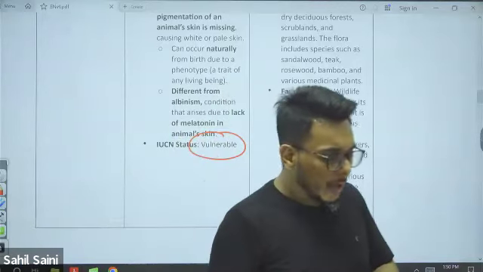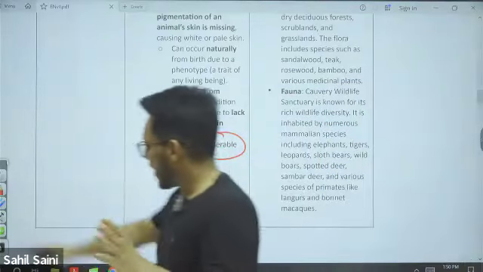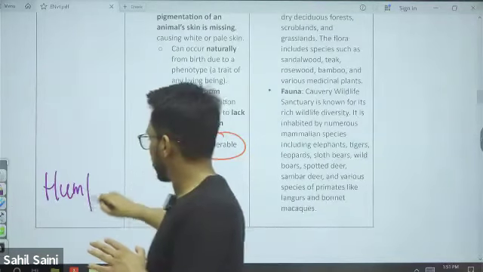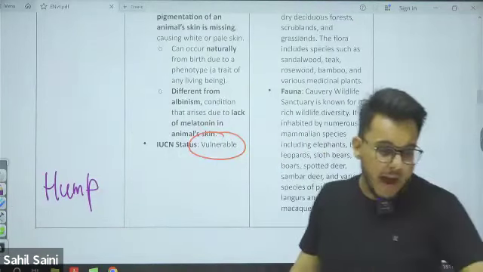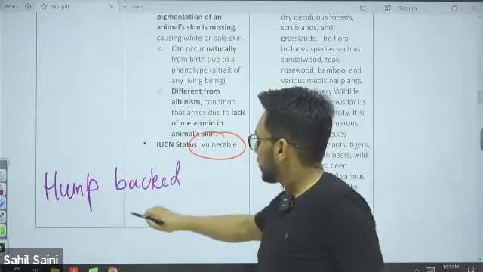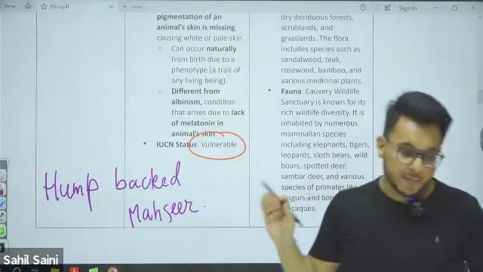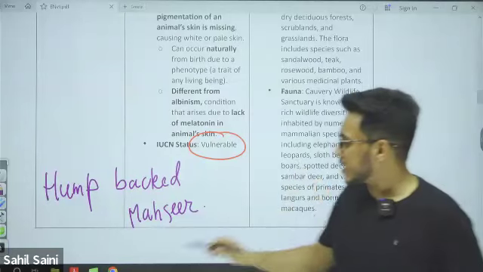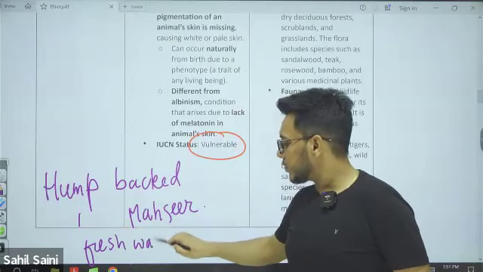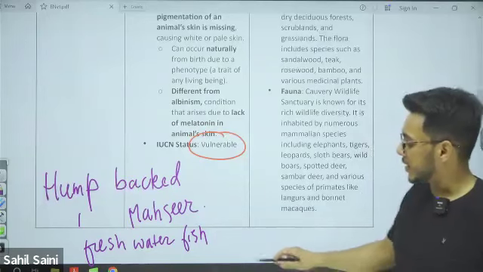Now, as we are talking about the Kaveri River, one important thing, please write, there is a humpbacked mahseer. Humpbacked mahseer is a freshwater fish. It is found in Kaveri River Basin.